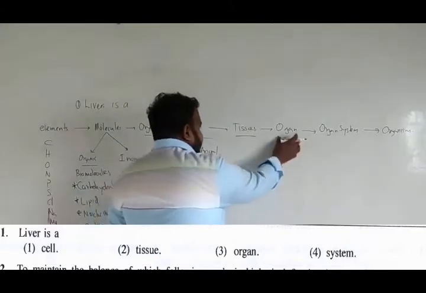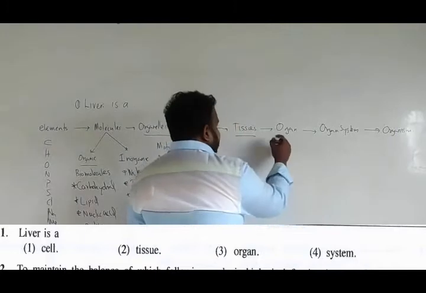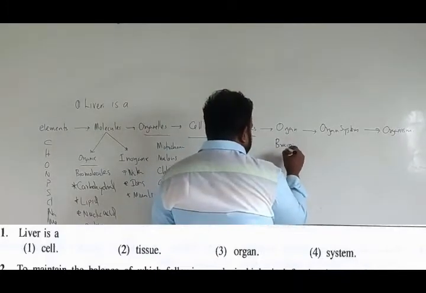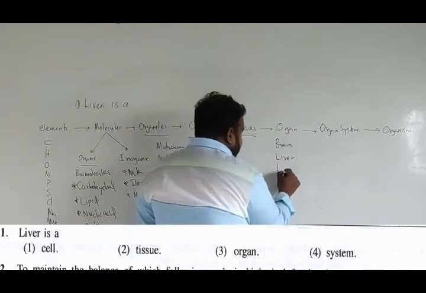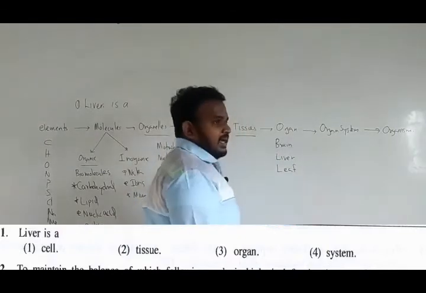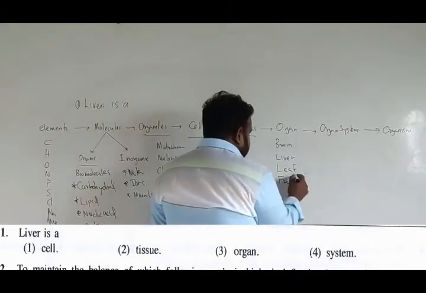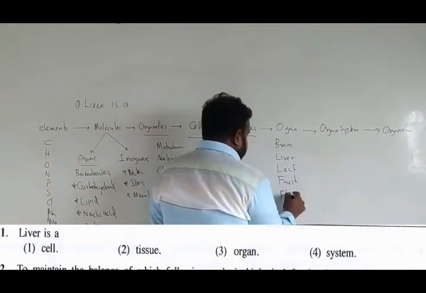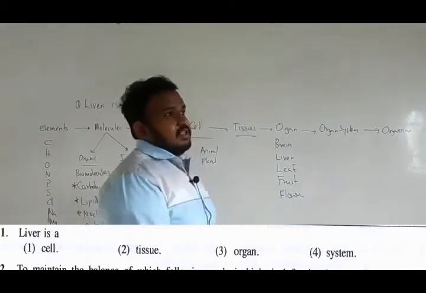Likewise, when we talk about organs in the body, you can say brain is an organ, liver is an organ, a leaf of a plant is an organ, fruit is an organ, flower is an organ, eye is an organ, ear is an organ.